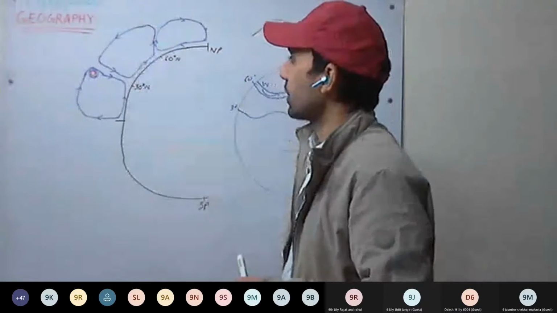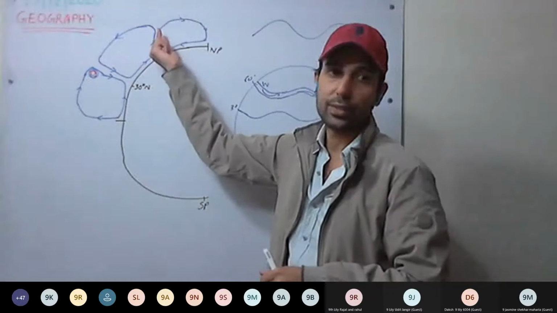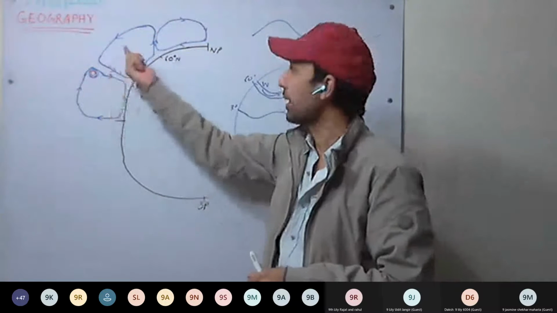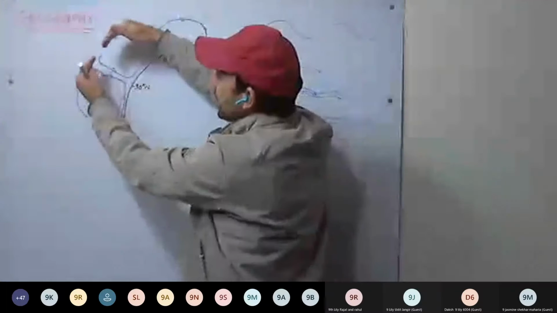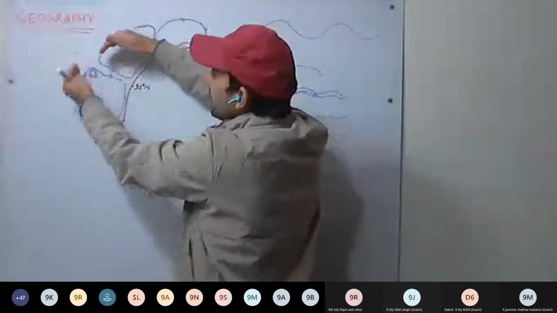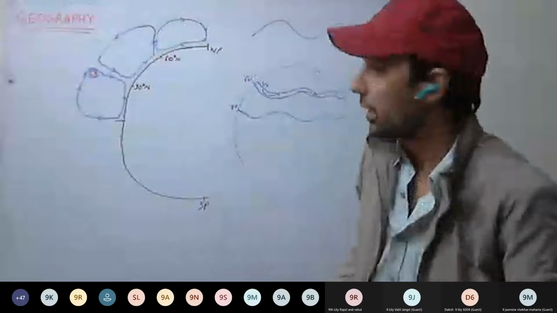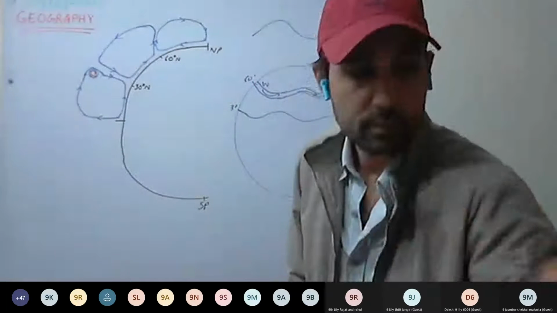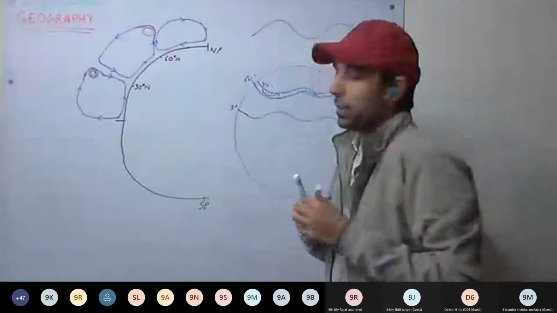Now see the second jet stream. Wherever these cells meet in the upper atmosphere, jet streams are formed. Wherever this cell and this cell, the Hadley cell and the Ferrel cell, meet, we have the jet stream. Winds meet, and because of the rotation of the Earth, Coriolis force is there. So rather than moving in this direction, they are diverted here. Now see the second one here. Here as well, jet streams are formed.